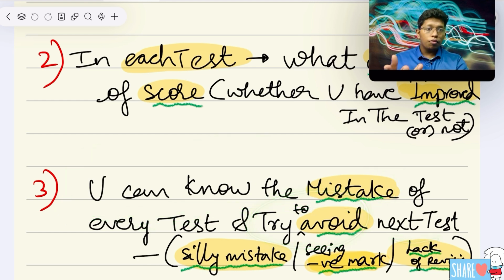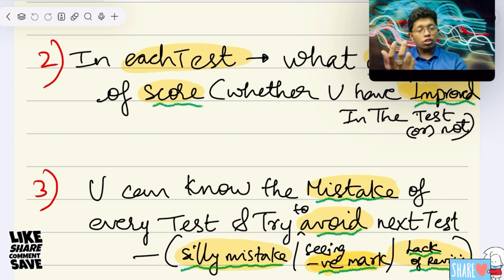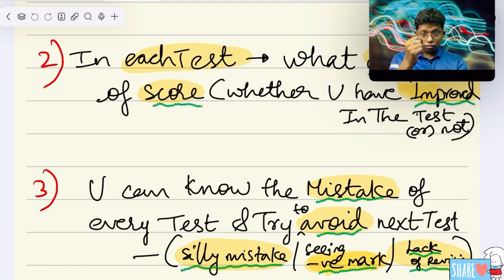This is the thing I have said before. You will know the mistake. What are the things you have done? Like in the before test, if you wrote the test mistakes, that is the reason for it. Why you have done the mistake? Definitely you may know and regret that same mistake in the next test, right?